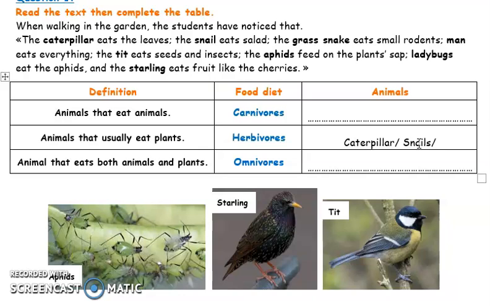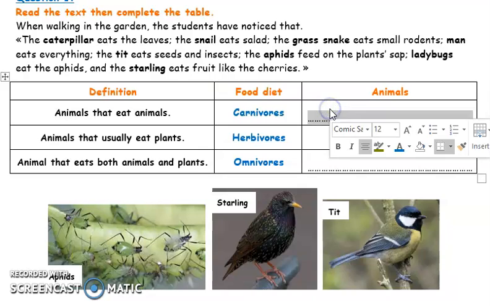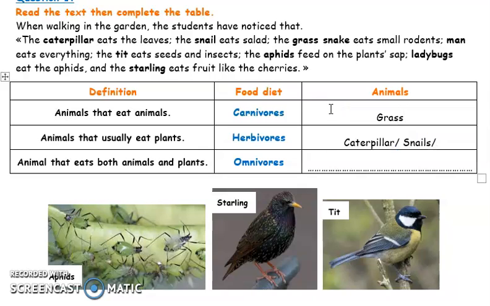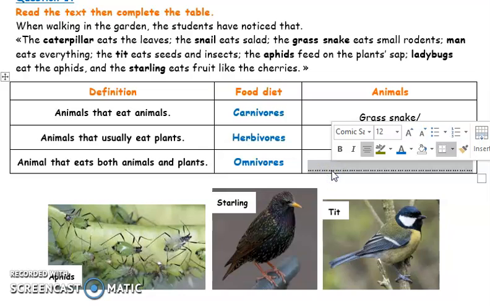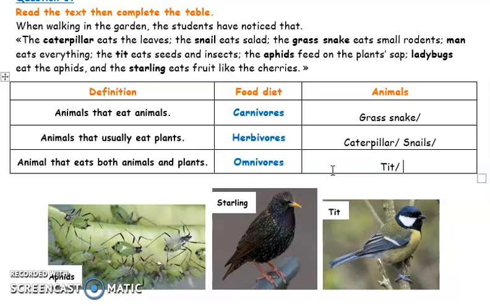The grass snake feeds on small animals, so the grass snake is a carnivore that feeds on animals. The tit eats seeds, plants, and insects, animals. So the tit is considered an omnivorous animal since it feeds on both seeds and insects.